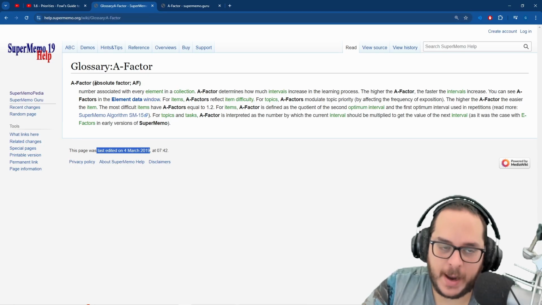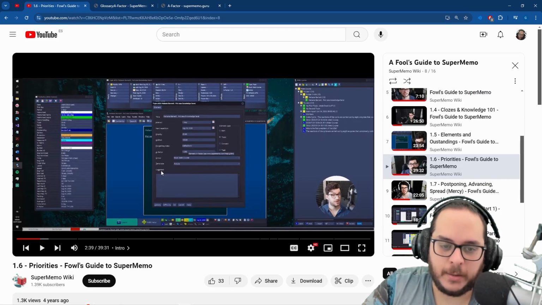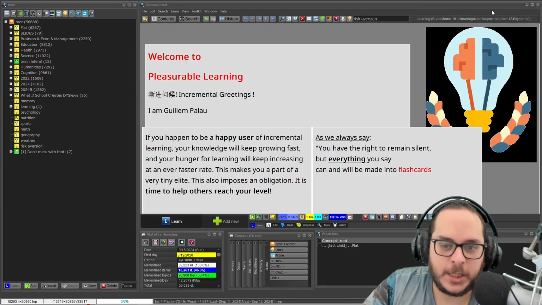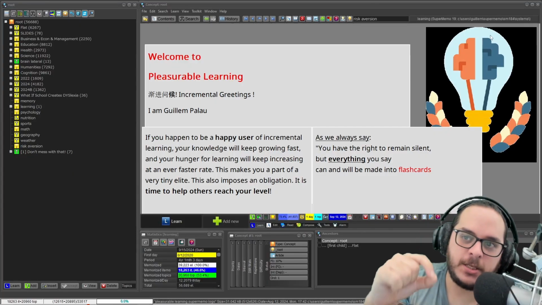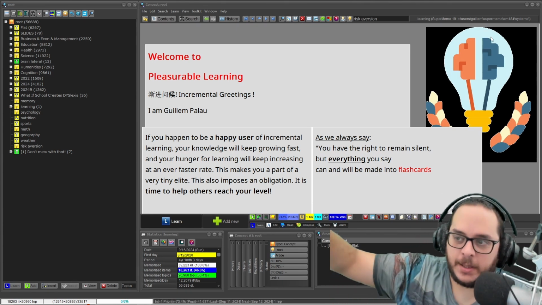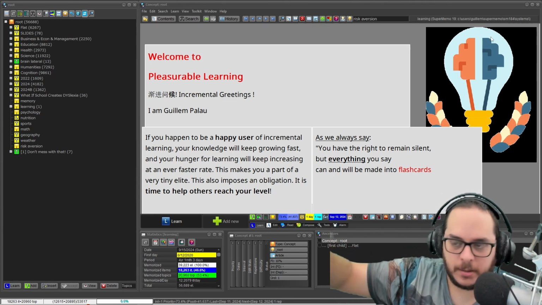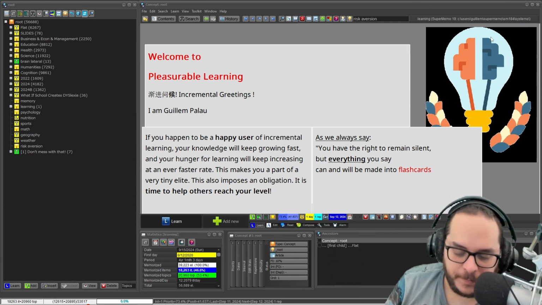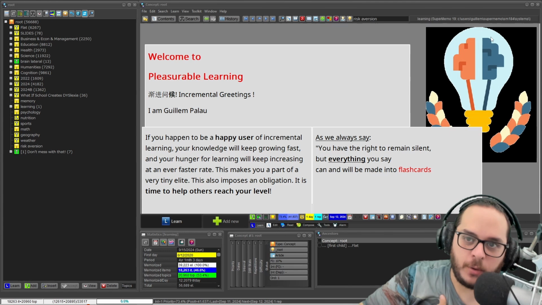We have seen the A factor already. SuperMemo doesn't cover that, but there's a related metric that is the U factor. It's actually easier to understand than the A factor. The A factor is what is prescribed: you should see this next time in this interval, let's say 90 days, and it will increase in this manner. Gotcha. That doesn't mean that I will follow that.